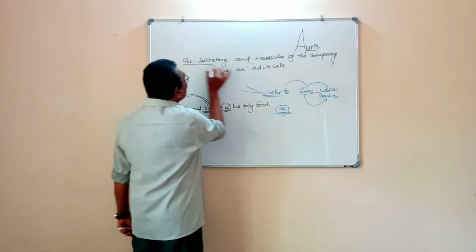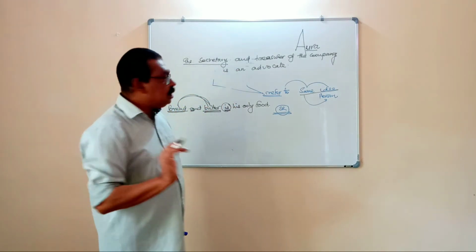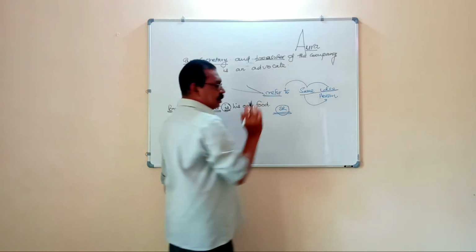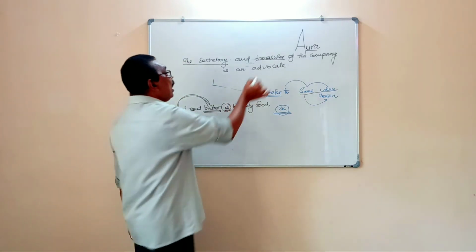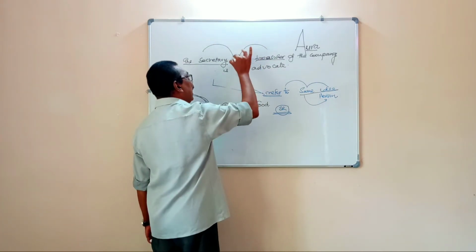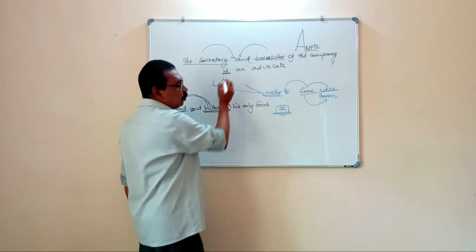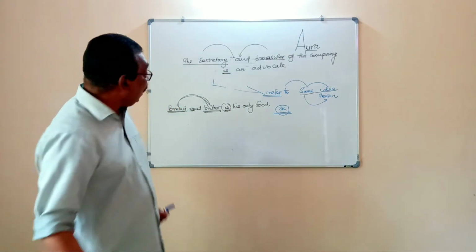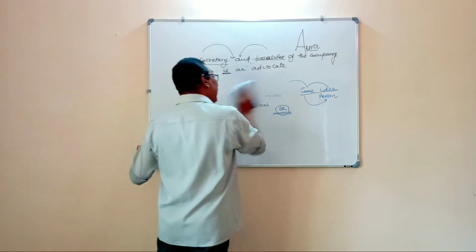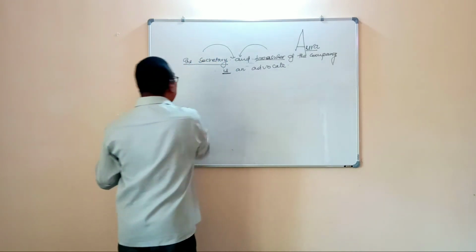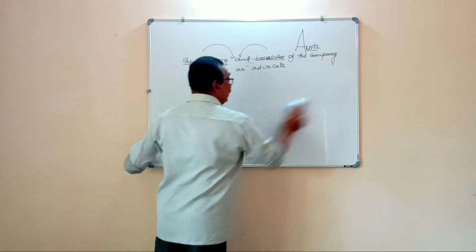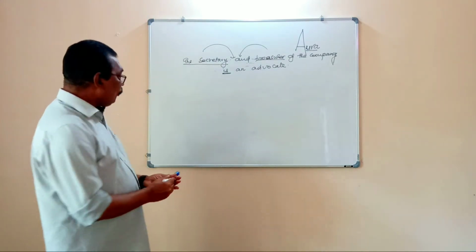Here, secretary is subject 1, treasurer is subject 2. They are combined with the help of and. The verb is what? Here it is singular. Why is it singular? How can we identify that two persons combined with the help of and take a singular verb?